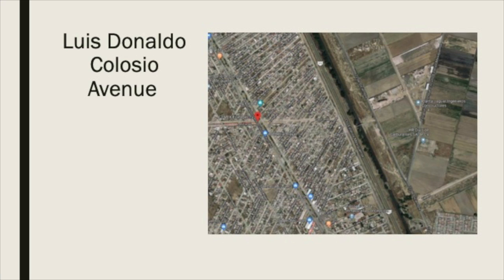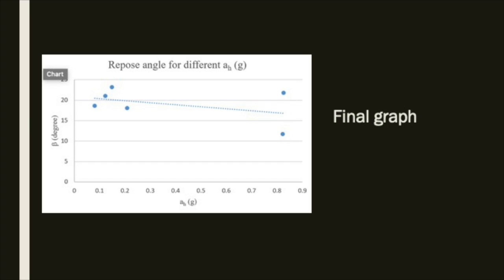In consequence, to understand how this concept applied to the earthquake in Mexico, we applied different loads to a sample of soil from the area. We recorded all the different dimensions of the artificial slopes we created in the sealed container before and after applying the load. We then plotted the final repose angle of the slope in function of the force applied in g.